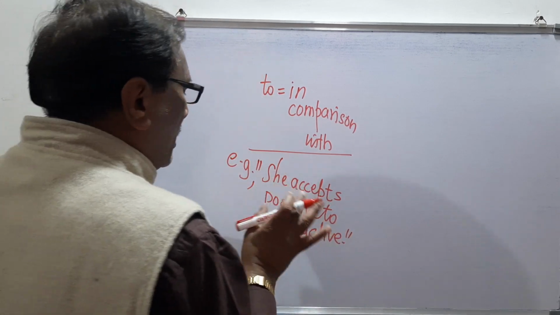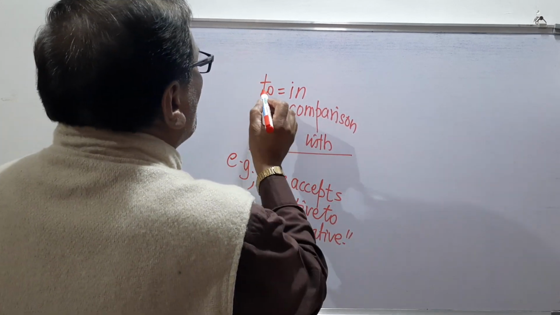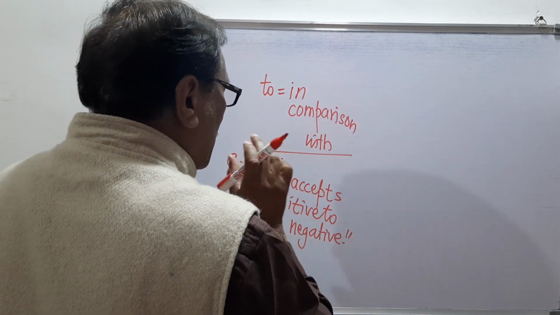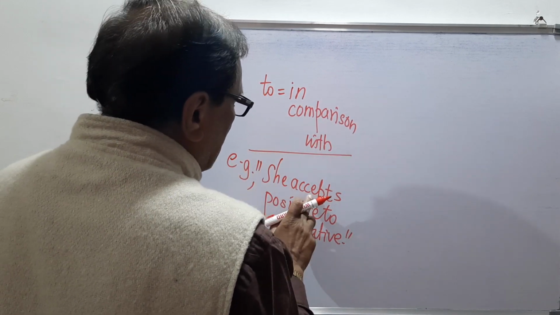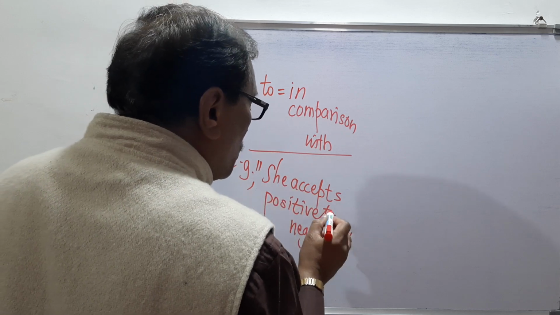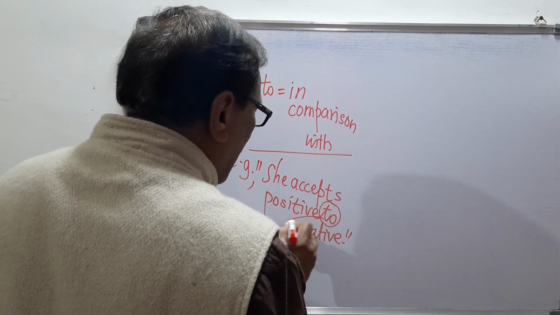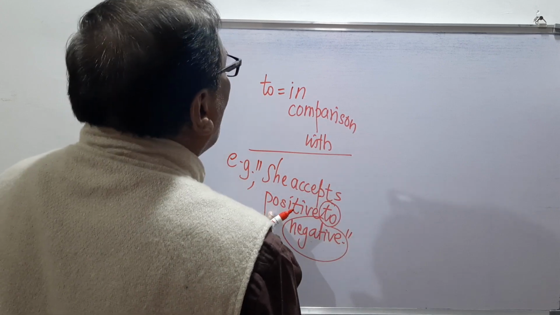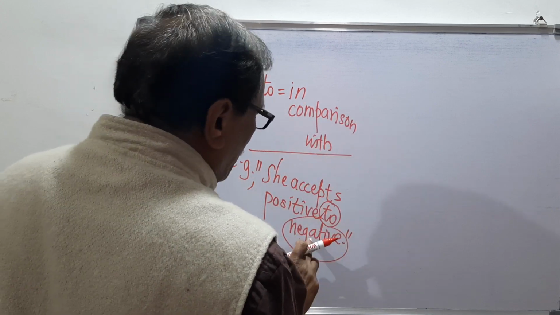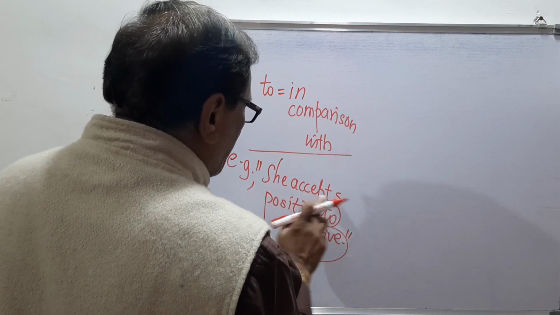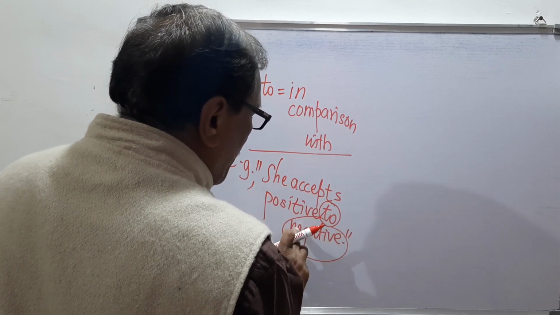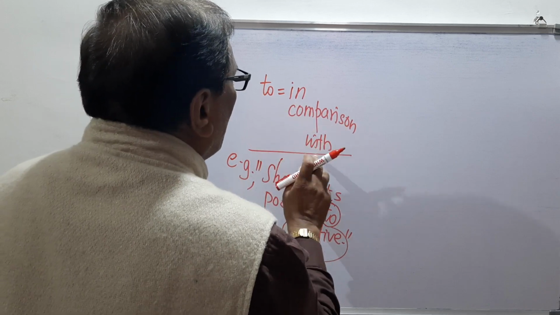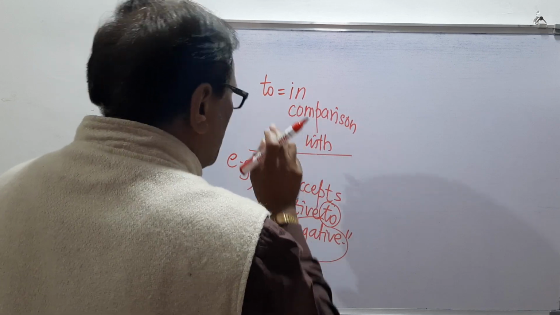The meaning is very clear here. To means in comparison with. So the sentence is she accepts positive to negative. To negative means she accepts positive in comparison with negative. So to means in comparison with, and in comparison with means to.